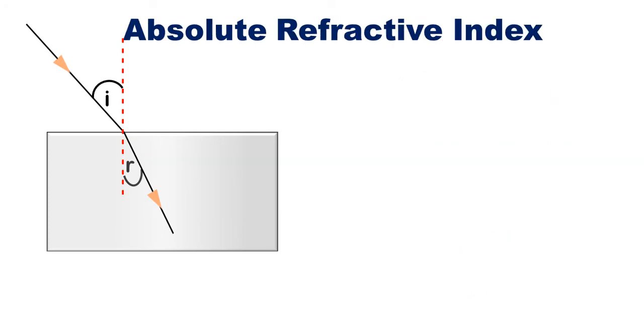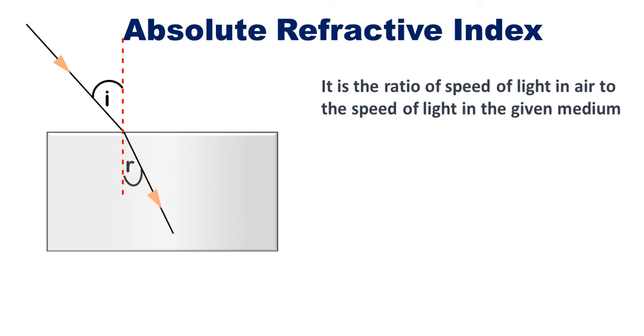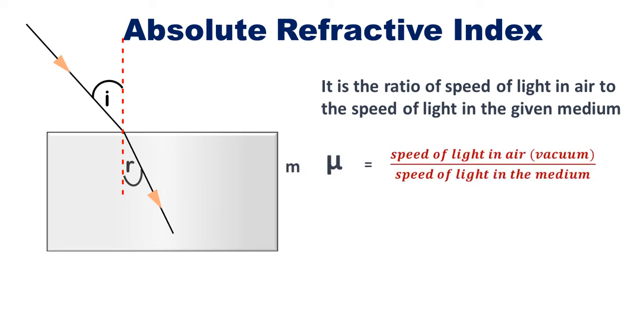Absolute refractive index. What is absolute refractive index? It is nothing but the ratio of speed of light in air to speed of light in the given medium. So you know the speed of light in air and you know the speed of light in glass and water as we have done this. Now the refractive index of a medium with respect to air is called absolute refractive index.